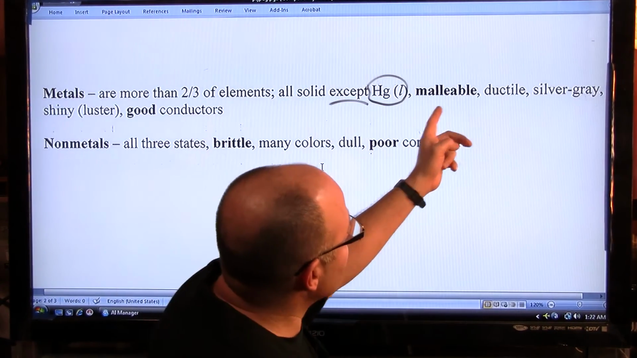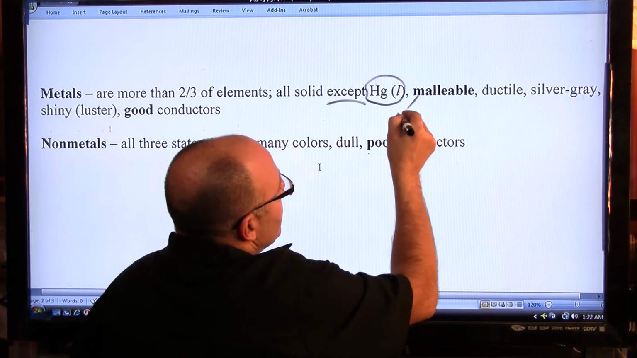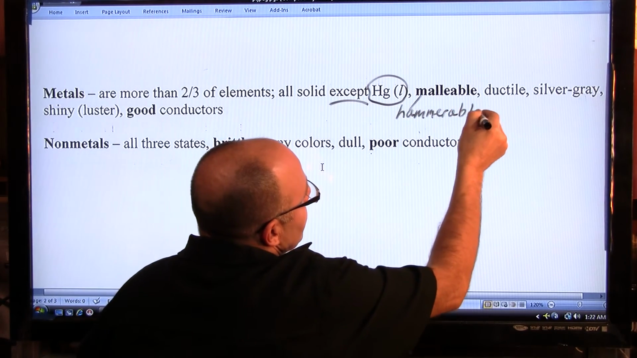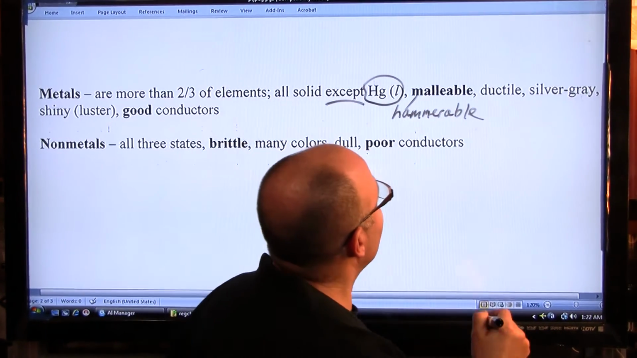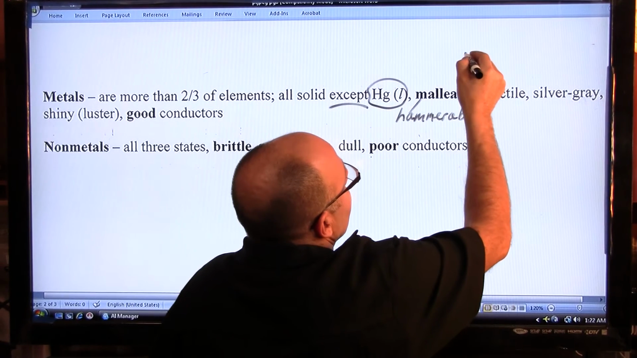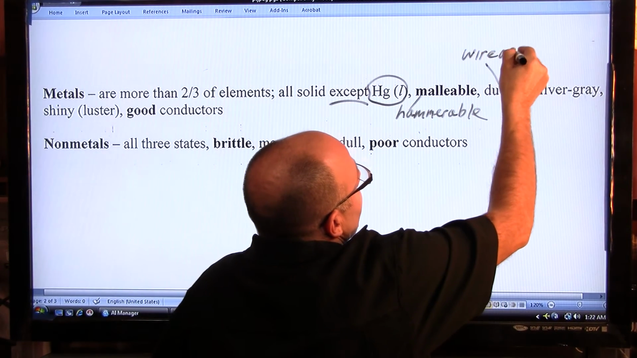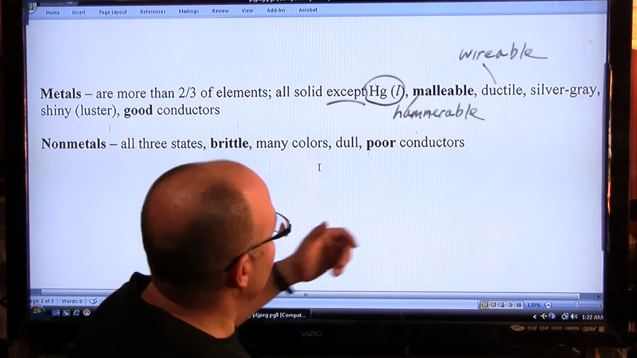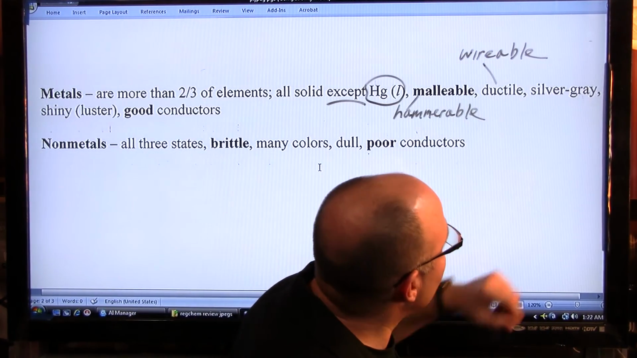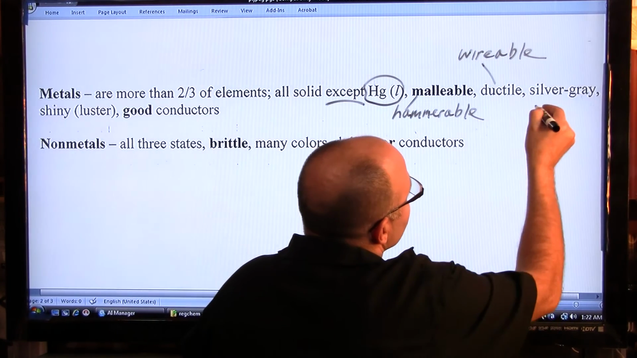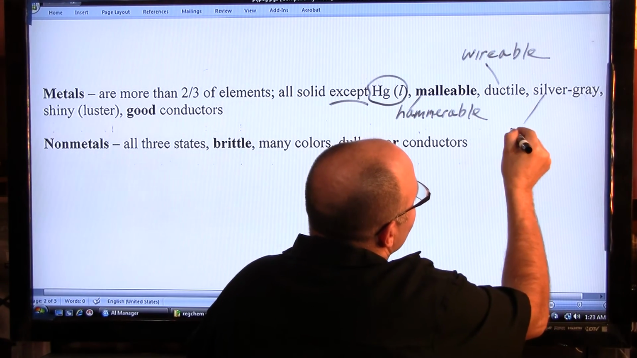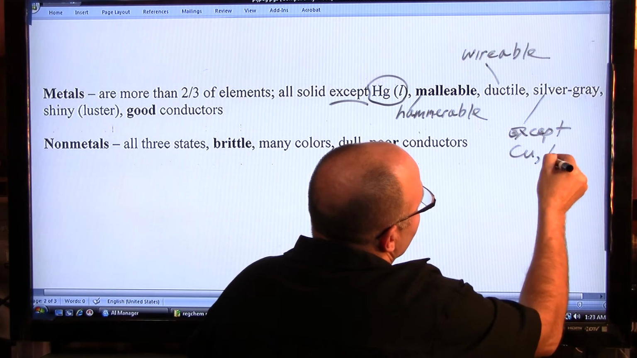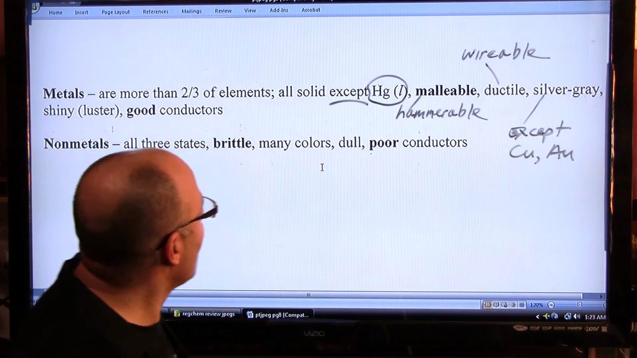Your metals are malleable and ductile. Malleable means they're hammerable. It's hammer time. You can hammer them into thin sheets. Ductile means that they are wireable. In other words, you can pull them into wires. And of course, metals have that silver gray color, except of course for copper and gold. Cu, copper, and Au, they're both gold colored.